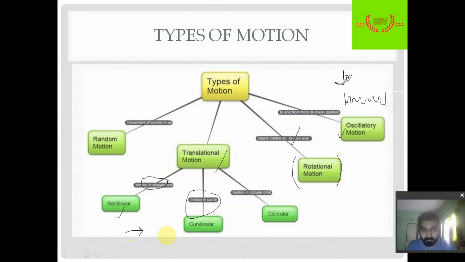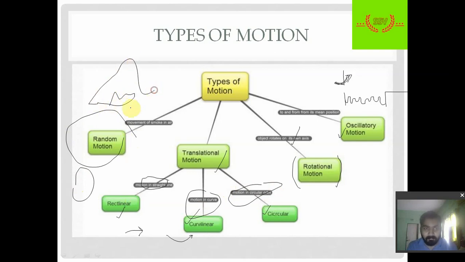Motion in a curve, for example a moving box or a moving ball, comes under curvilinear motion. Next is circular motion. Circular motion is the same as the motion of a tire or the motion of the earth around the sun. Next we have random motion. Random motion is nothing but motion in any direction without any specific direction. The motion of smoke goes in all directions without any specific conditions. That is random motion.